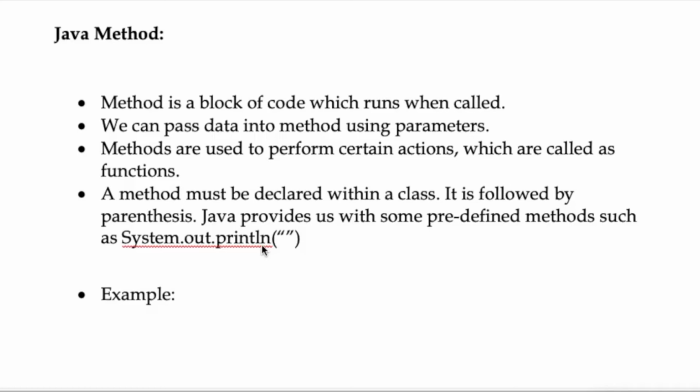It is followed by parentheses. Java provides us with some predefined methods such as System.out.println. So here's a method: System.out.println is a method which Java already provides us. We may declare our own methods by following this rule.